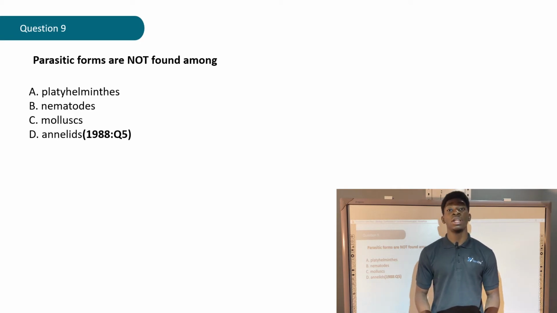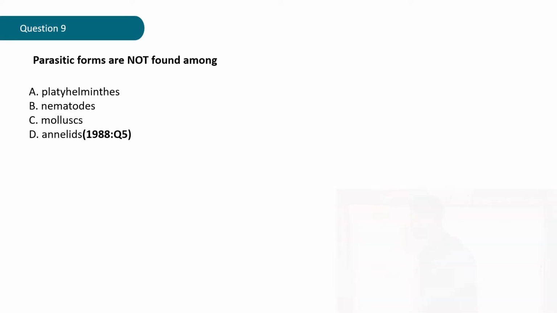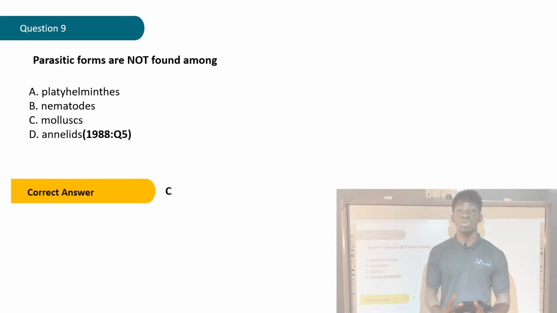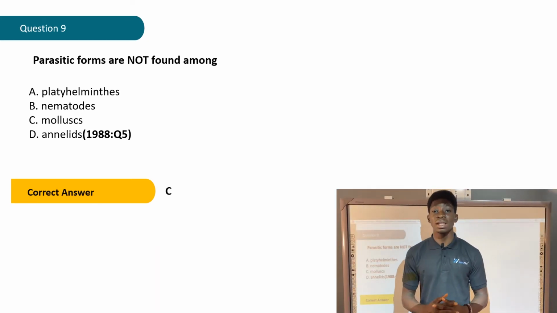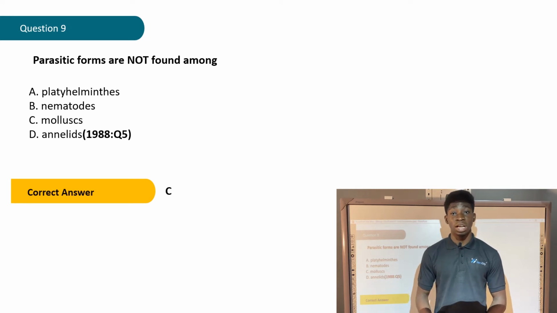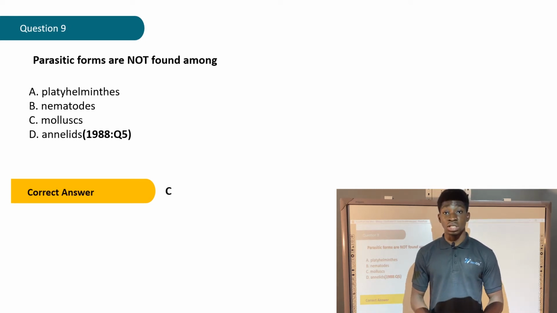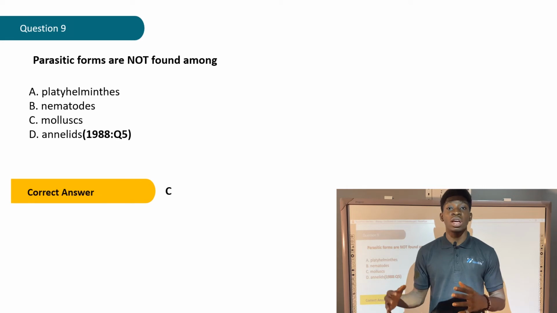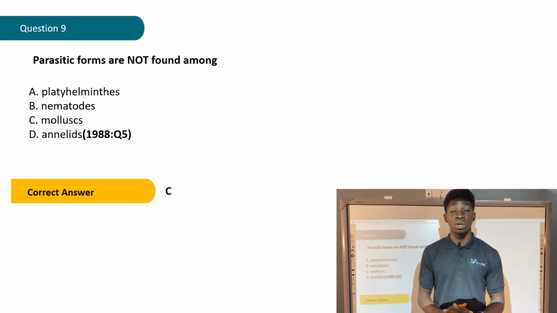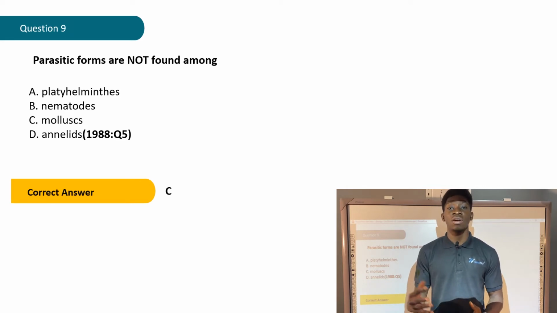Okay, let's check out what the correct answer is. The correct answer is C, mollusks. An example of mollusks is the snails. And we all know that a parasite is another organism that dwells in the body of another organism, in or out, inside or on the surface of the body of an organism, and derives food and shelter while causing harm to that organism. So all of the other organisms on this list fit that bill.